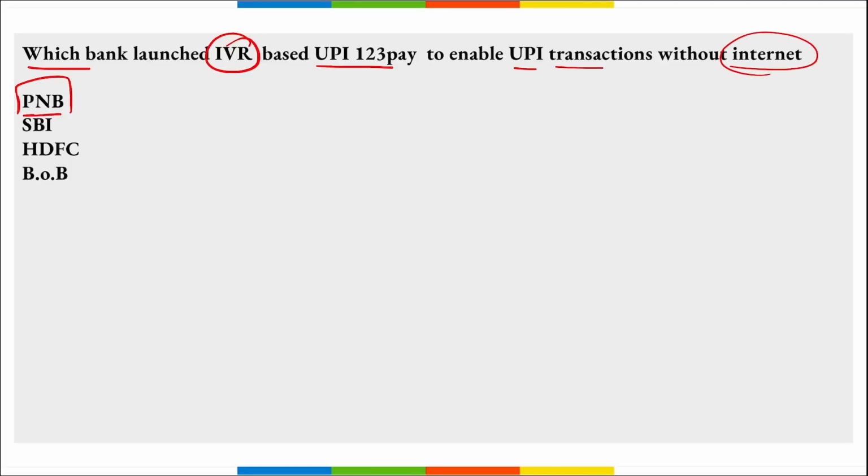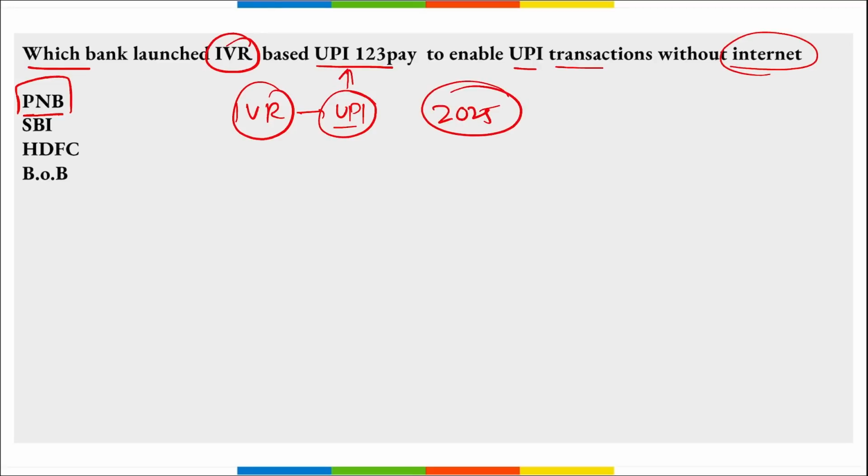It is PNB. Correct? They launched this interactive voice response based UPI solution, that is UPI 123 Pay. This is in accordance with the digital payment vision of 2025 of a cashless and cardless society. RBI in collaboration with NPCI launched UPI 123 Pay in March 2022. And then remember, this was of which bank? It was launched by PNB.